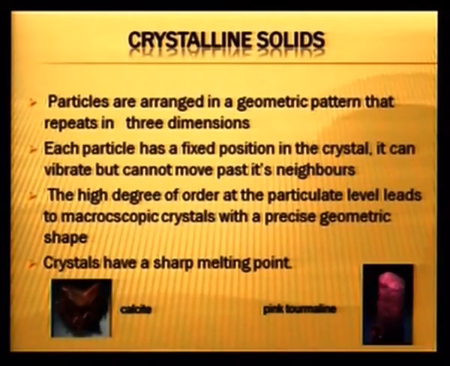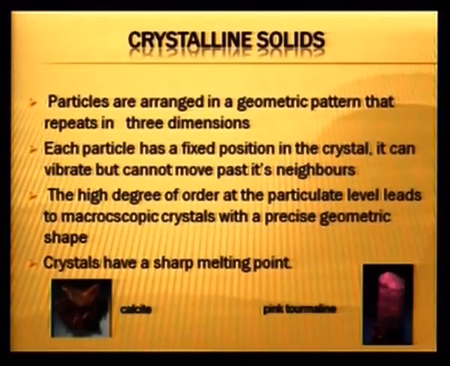The properties of crystalline solids can be explained on the basis of the arrangement of particles. The particles are arranged in a geometric pattern which repeats in 3 dimensions. Each particle has a fixed position in the crystal. It can vibrate, but cannot move past its neighbors. That means it will maintain its own position. Then it has a high degree of order at a particular level, which leads to the macroscopic properties. Basically, the macroscopic properties are the precise geometrical shape, which we have seen in the crystals that we have demonstrated.